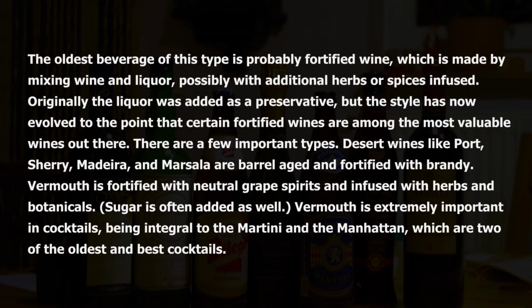Originally, the liquor was added as a preservative, but the style has now evolved to the point that certain fortified wines are among the most valuable wines out there. There are a few important types. Desert wines like port, sherry, Madeira, and Marsala are barrel-aged and fortified with brandy. Vermouth is fortified with neutral grape spirits and infused with herbs and botanicals.